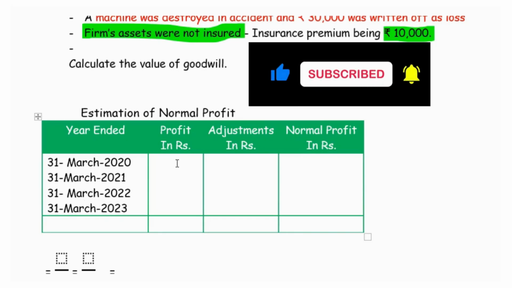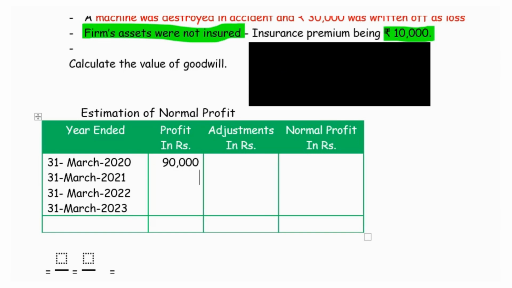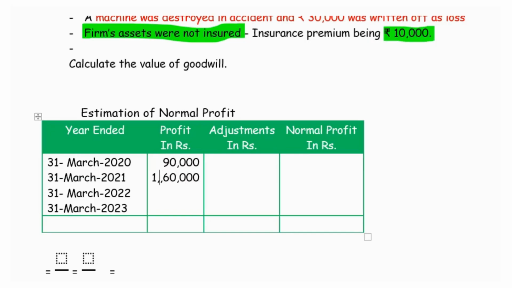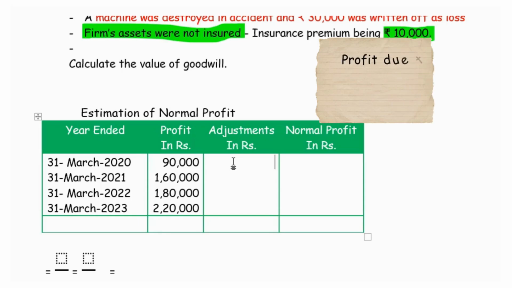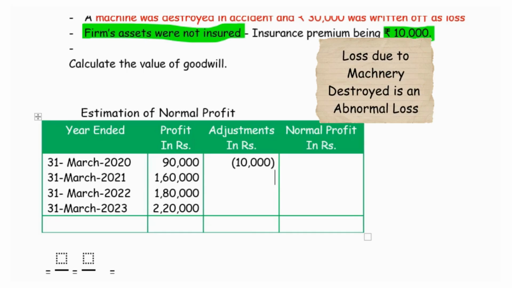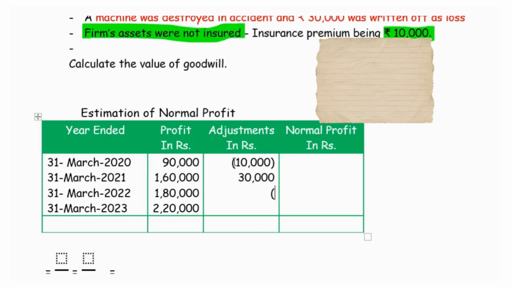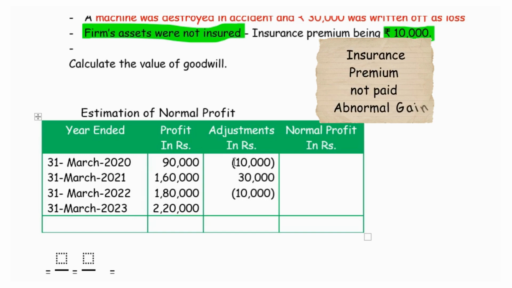We are given the profits, that is, after adjustment profits, 90,000, 1,60,000, 1,80,000 and 2,20,000. And as I said, the first is for the adjustment of the asset sold in gain. It is an abnormal gain, so it is to be deducted. The second situation is an abnormal loss, industrial accident, machinery destroyed. It would have brought down the original profit of the business, so it is added back. The third situation is default in the payment of insurance premium. It would have remained as a part of profit, so it is to be deducted.